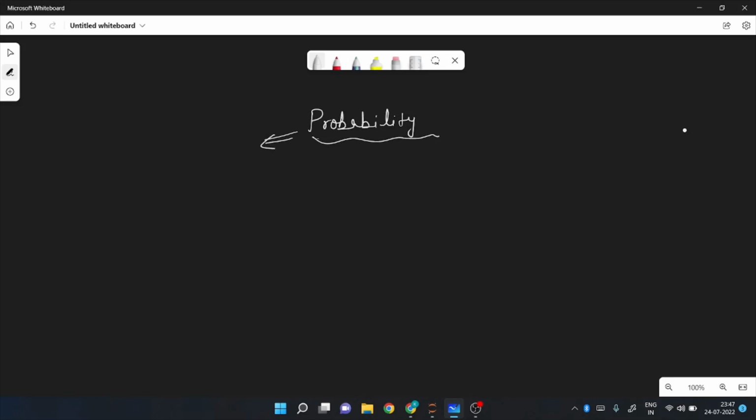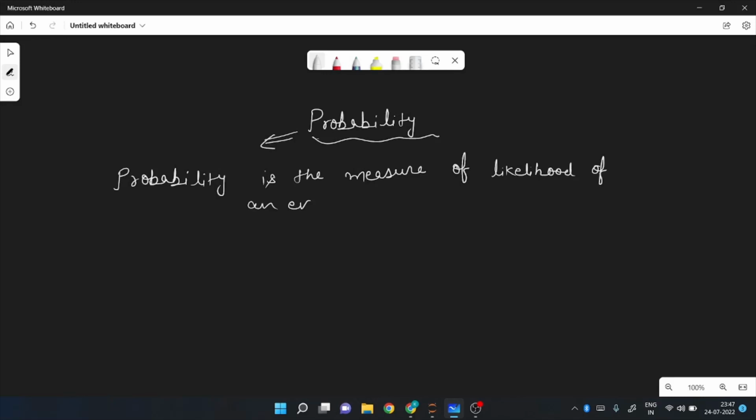What is actually probability? Let me write the definition so that it will help you understand. Probability is the measure of likelihood of an event. So this is the very simple definition of probability. Probability is the measure of likelihood of an event. Let's understand it with the help of an example.